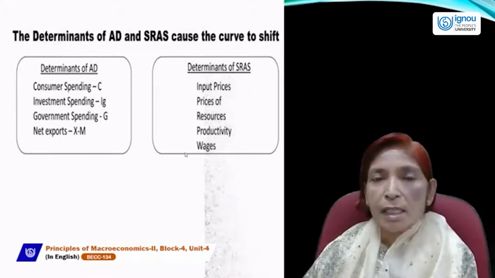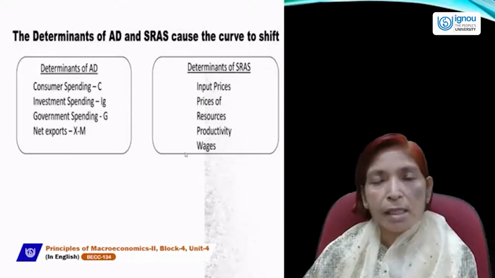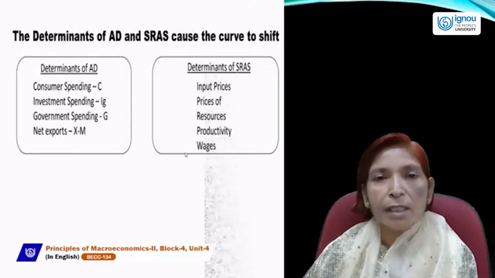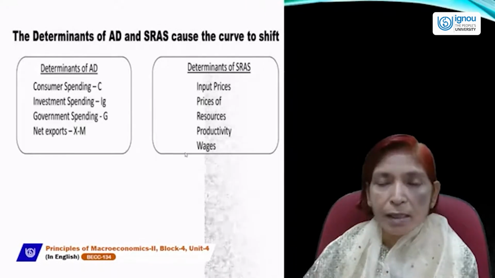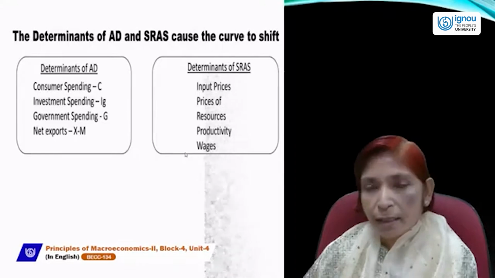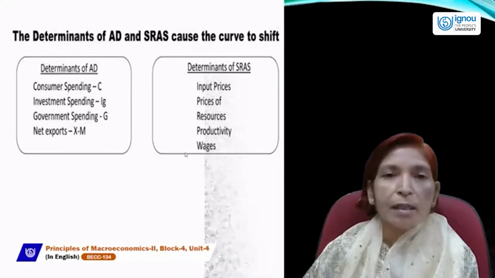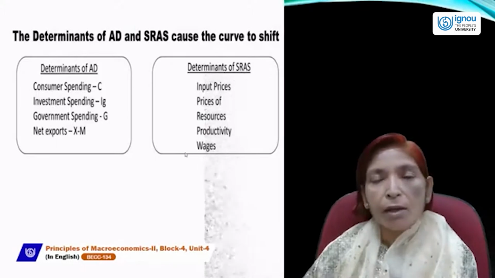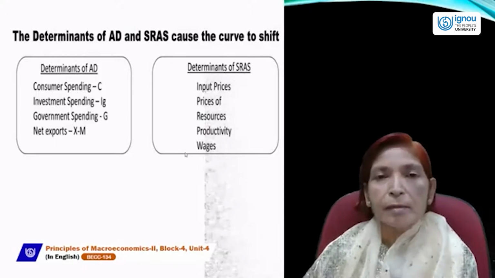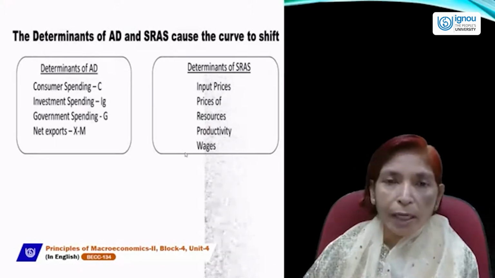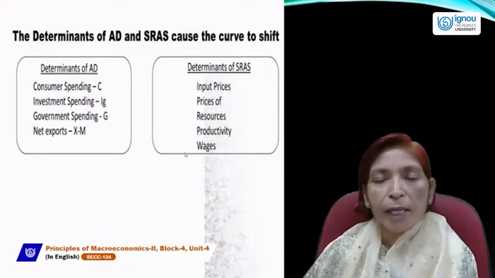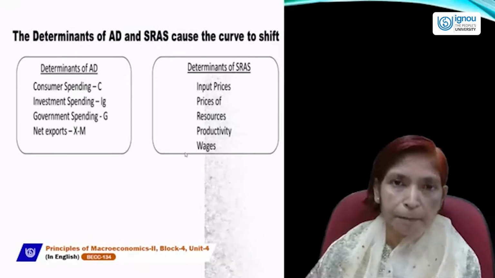If there is an increase in productivity level due to increase in modernization of technology, then supply will rise and the curve will shift to the right hand side. And if we are using backward technologies or obsolete techniques, then production will fall, and due to the fall in production, the supply curve will shift to the left hand side.